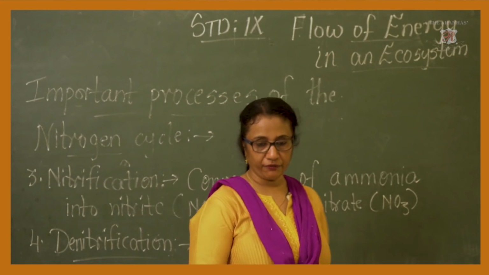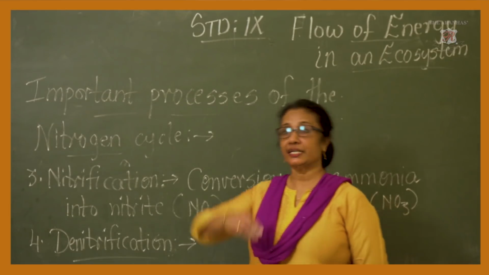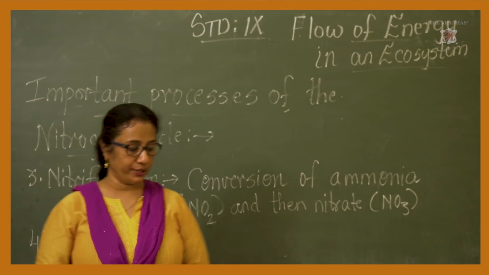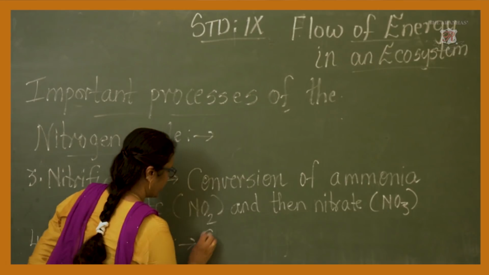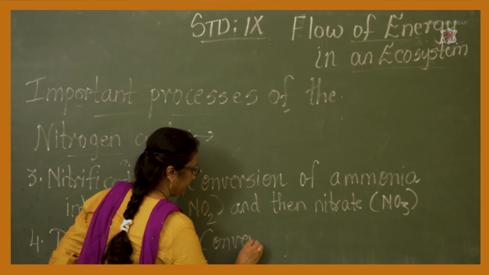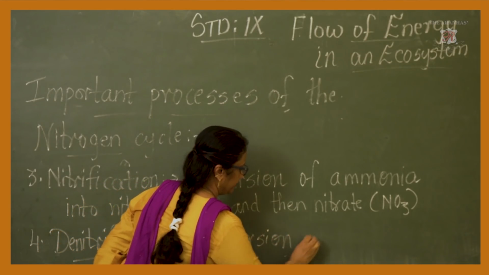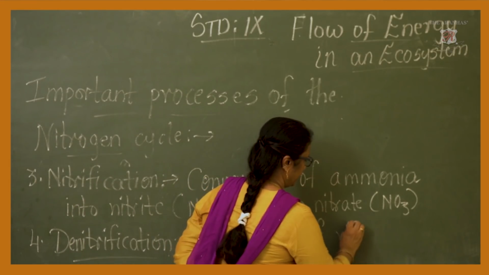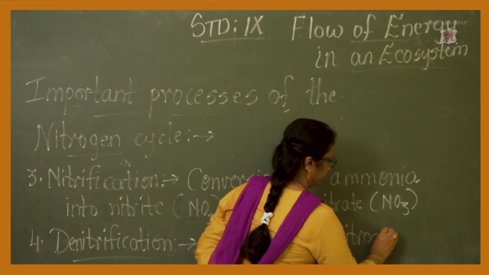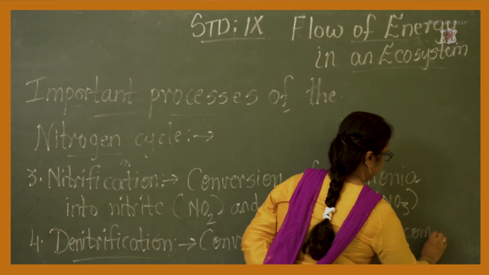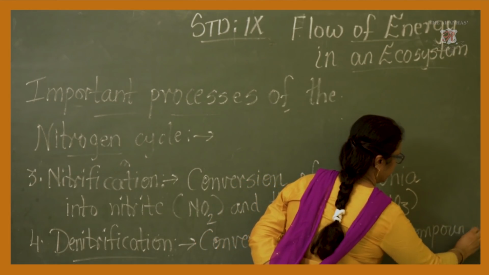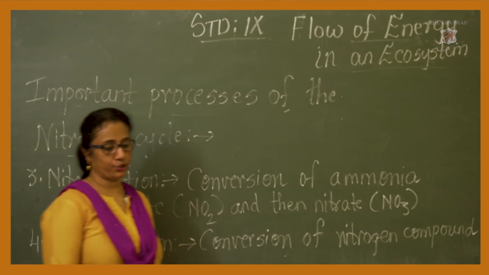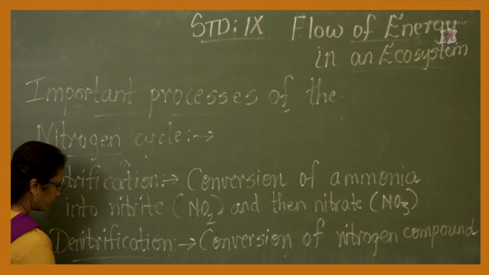That is conversion of nitrogen compound into gaseous nitrogen, which goes back into the atmosphere.